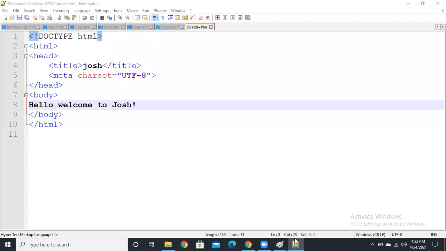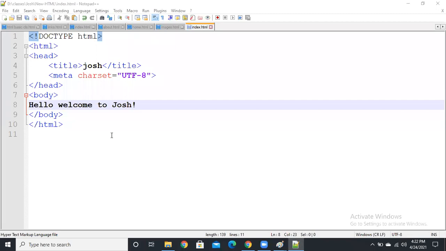It depends, guys. In real time, companies are going to take paid versions of these IDEs only. No need to write everything, right? We need to develop very fast, right? They suggest the different ones, guys. These are free and open source, guys. Mostly Java developers are going to use Eclipse and NetBeans only. And most of the Angular and React developers are going to use VS Code, guys. But up to now we just use Notepad++ only. Why? Because we need to write everything with our own fingers only.